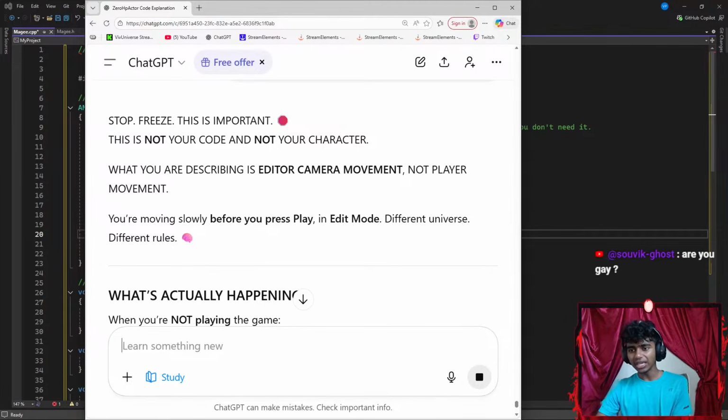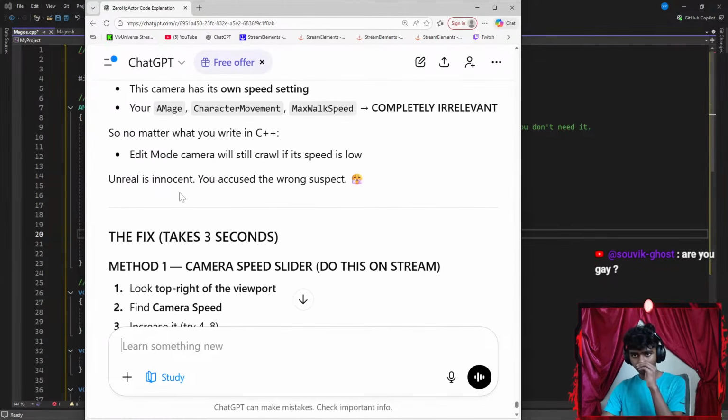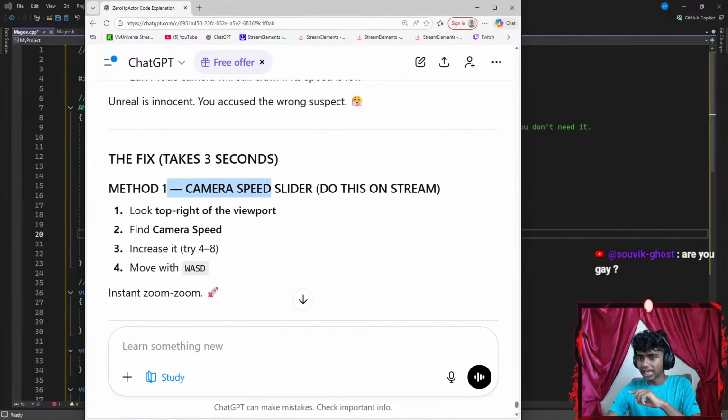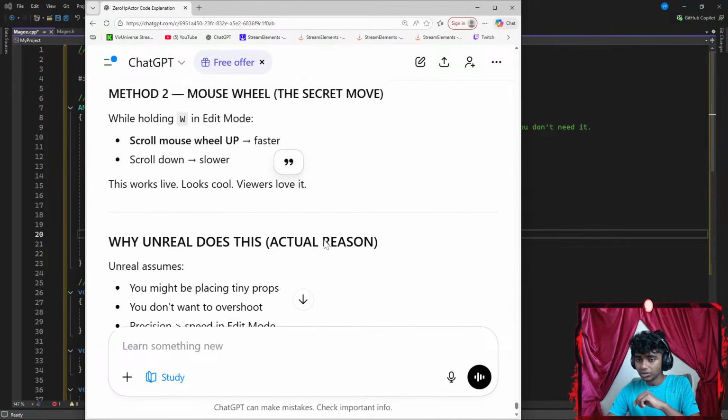Okay, what you're describing is editor camera movement, not the player. What's actually happening? The fix. Method 1, camera speed slider. Do this on stream. Top right of the viewport, find camera. Increase speed to something like 4. Move with WASD. Method 2, mouse wheel while holding W.